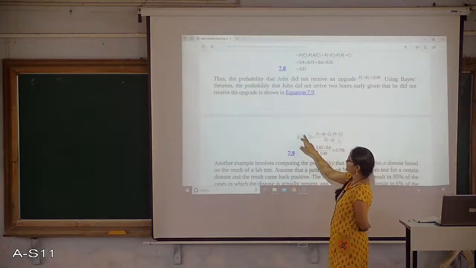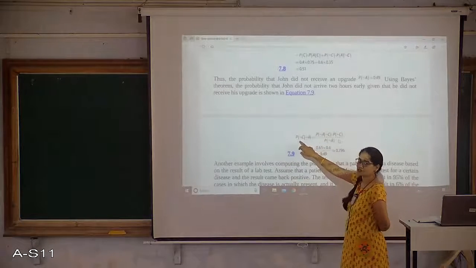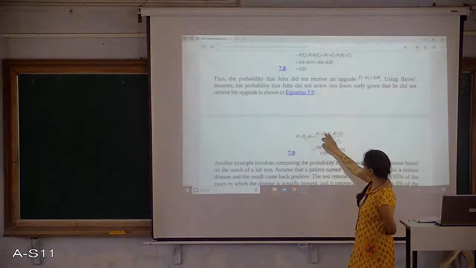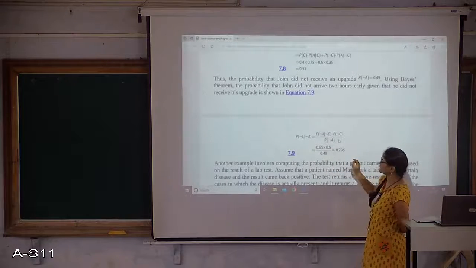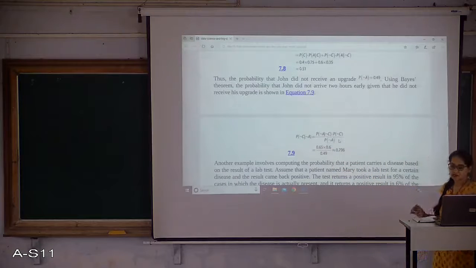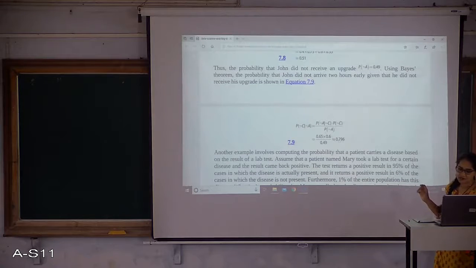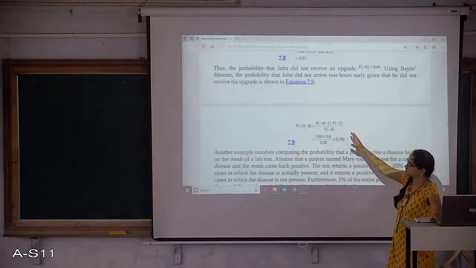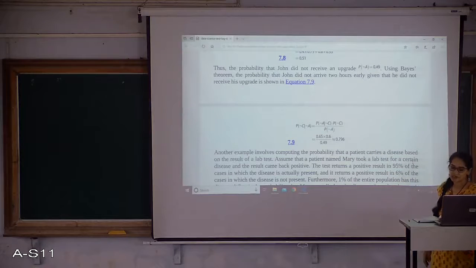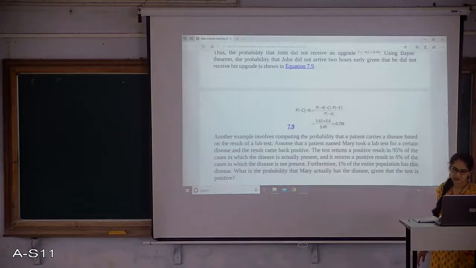He did not receive an upgrade when he did not arrive on time. So when you put in the formula, there is a possibility that if he doesn't reach on time, then he is not going to receive an upgrade, with 79%, you can see, right? So this is how the Bayes theorem concept is generally applied to such cases.